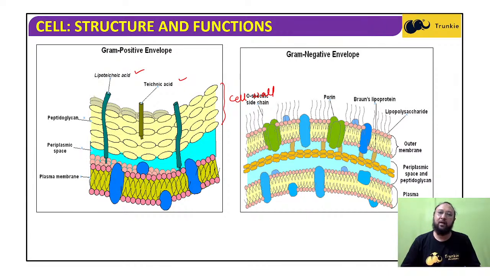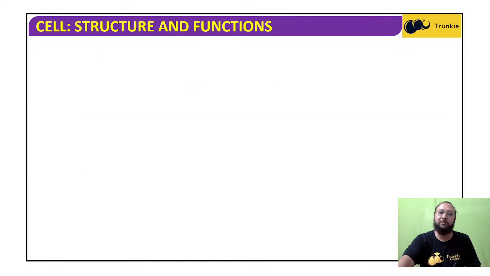They have another layer, a layer of lipopolysaccharide, and in the middle you can find the peptidoglycan and the periplasmic space. So this is gram negative, and it will not take the gram stain.